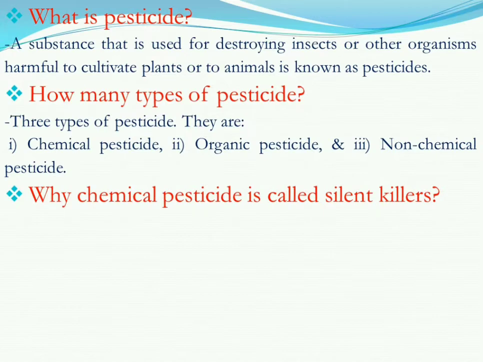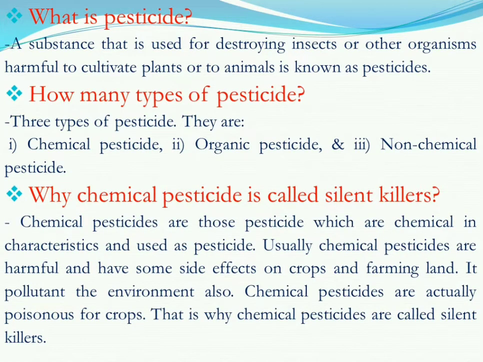There is a statement that chemical pesticides are called silent killers. Now there is a question: why are chemical pesticides called silent killers? I have written the reason. Now look at it. Chemical pesticides are those pesticides which are chemical in character and used as pesticide. So the chemicals which we use as pesticide to kill pests or insects are known as chemical pesticides.